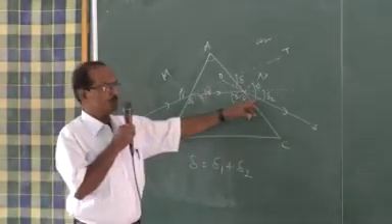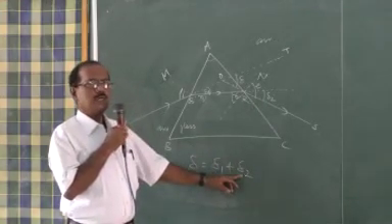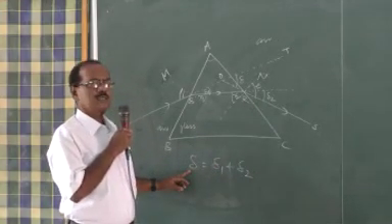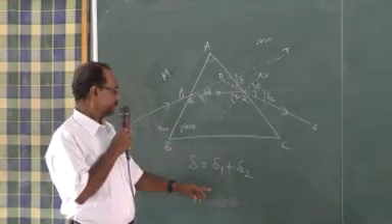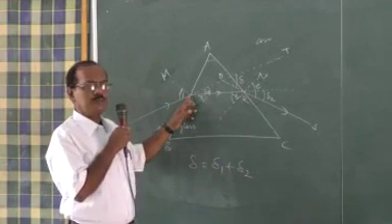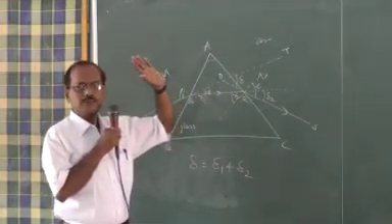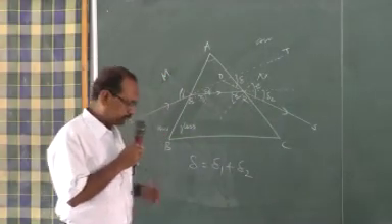Twice it is deviating. That is, the angle of deviation delta, where delta 1 is the deviation at the first surface, and delta 2 is the deviation at the second surface. Is it?